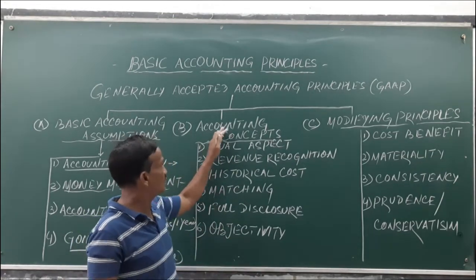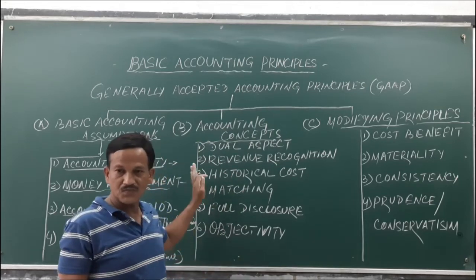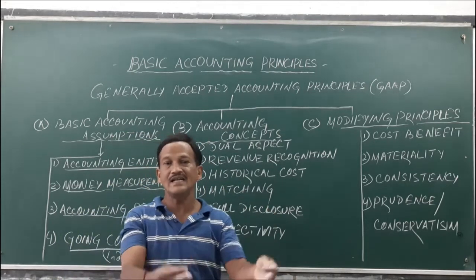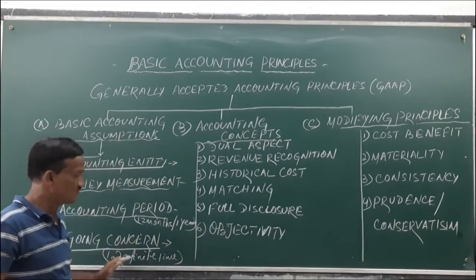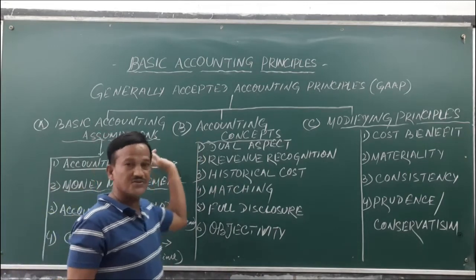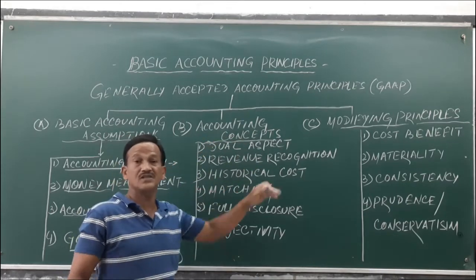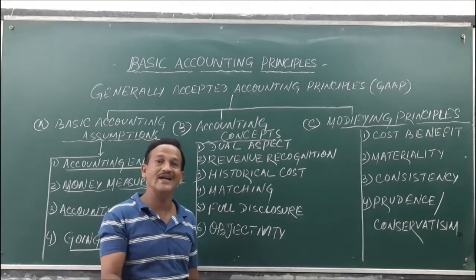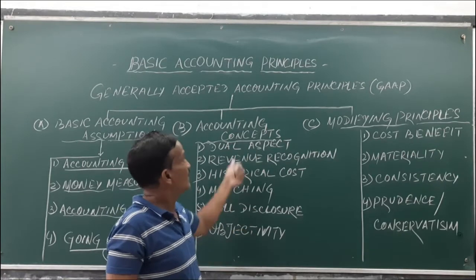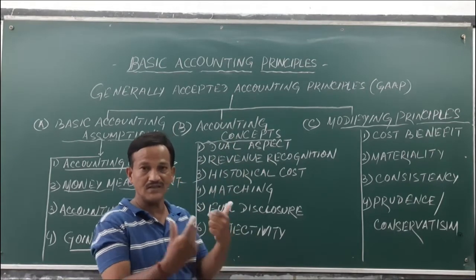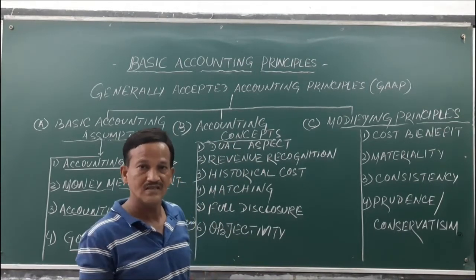Assumptions give you general conditions laid down, and the concepts give you the general idea, the basic knowledge regarding accounting skills for preparing and presenting the financial statements.